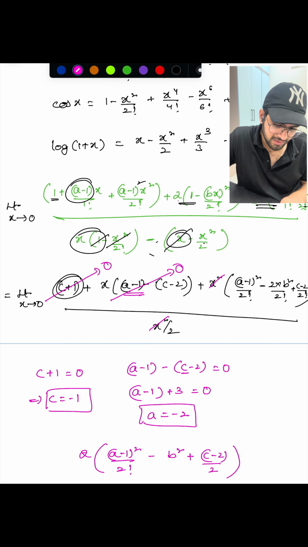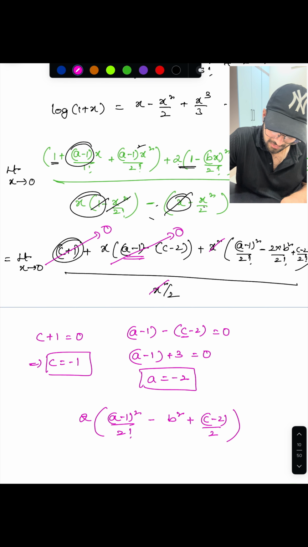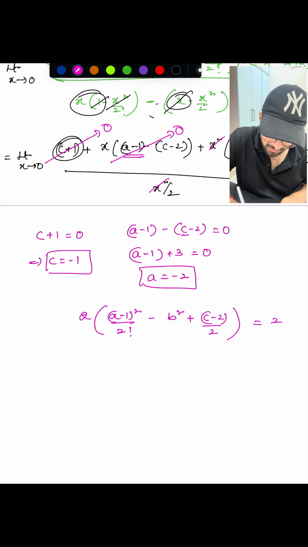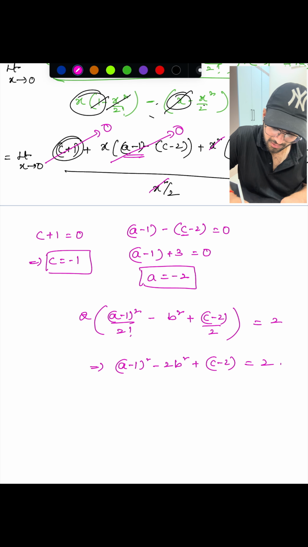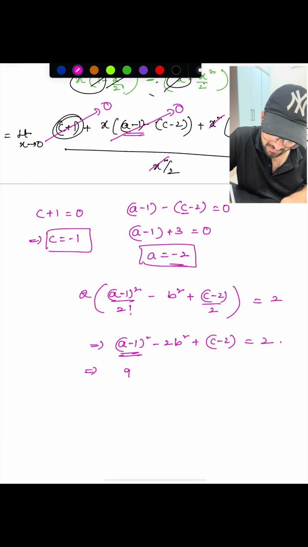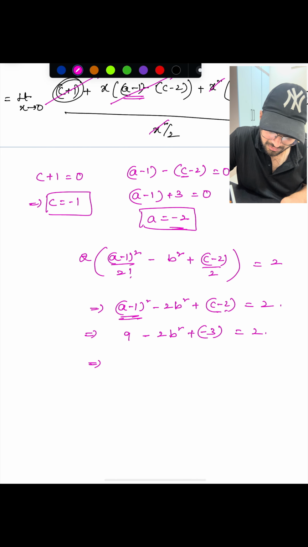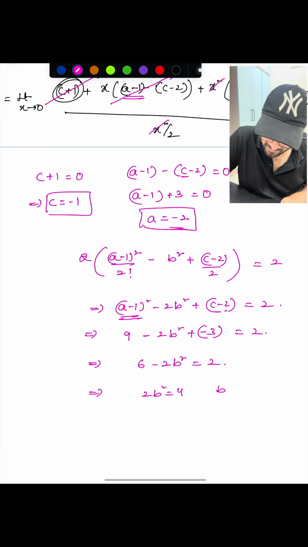That means this should be equal to, what is the limit value given? 2, right? So it is 2. So you'll get a minus 1 whole square minus 2b square plus c minus 2 equals 2. Just substitute the values here. A is minus 2, that means minus 2 minus 1 whole square, you will get 9. Minus 2b square plus c is minus 1, minus 2, minus 3, equals 2. So you'll be getting 6 minus 2b square equals 2, 2b square equals 4, b square equals 2.